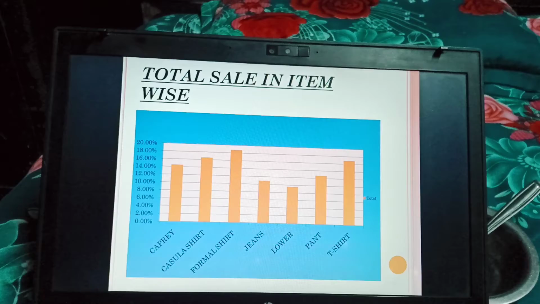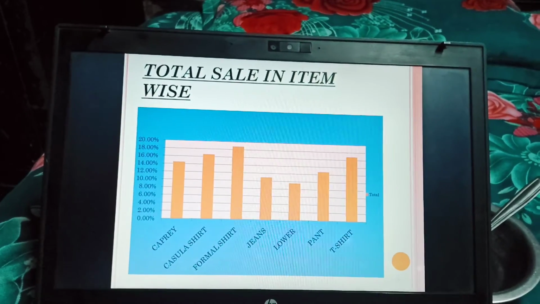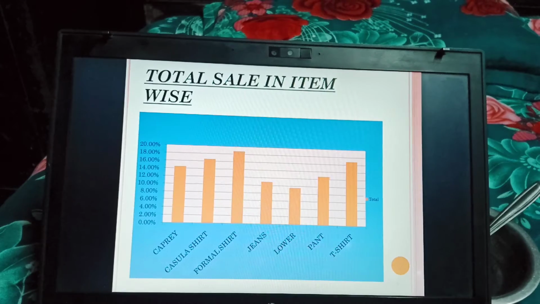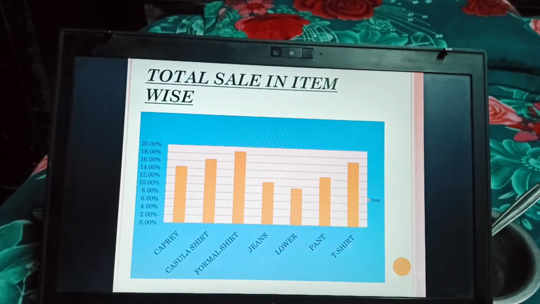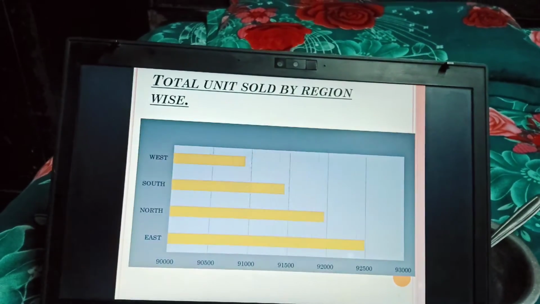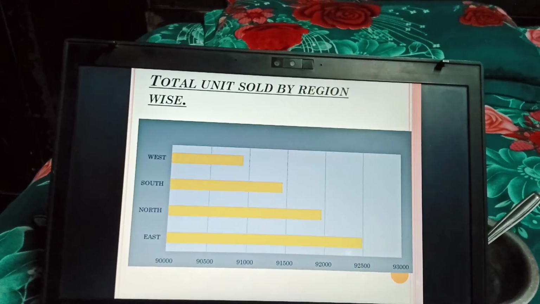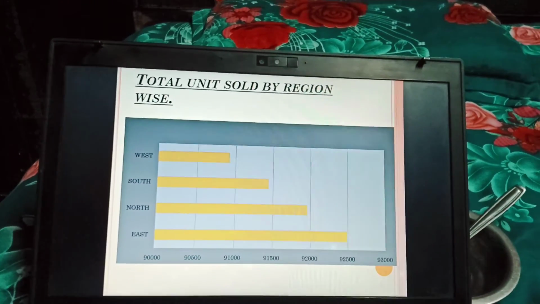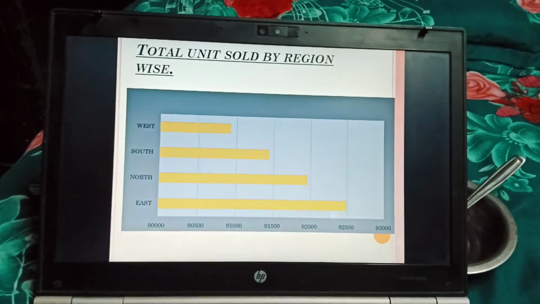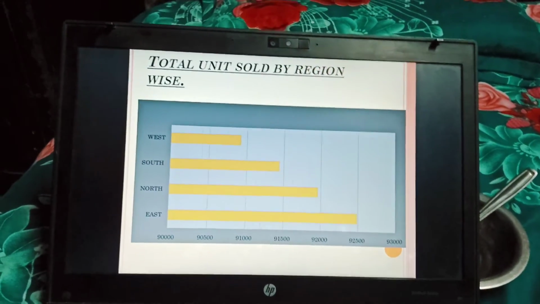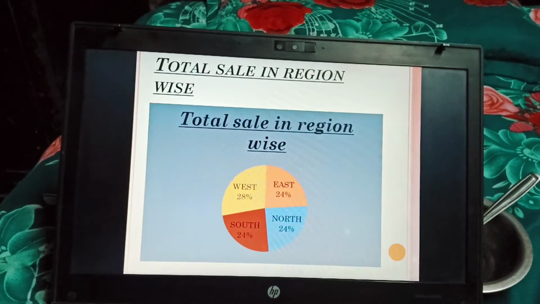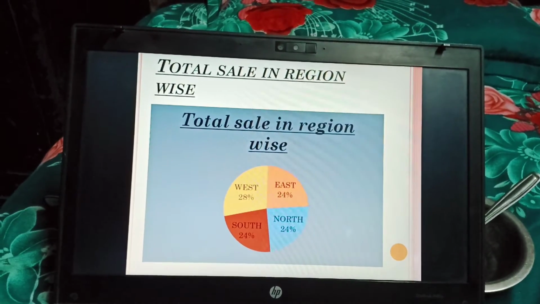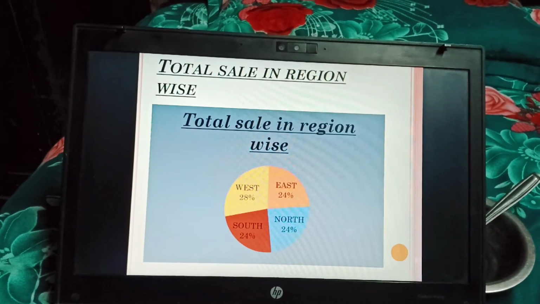This is the total sales item wise. As you can see, formal shirt is the most selling product in our company. More than 18% of sales. Then you can see total units sold region wise. In the west we have the lowest, but in the east region we have almost 92,500 units sold. This is pretty good. Now total sales region wise, as we can see, west has the highest sales for our company.